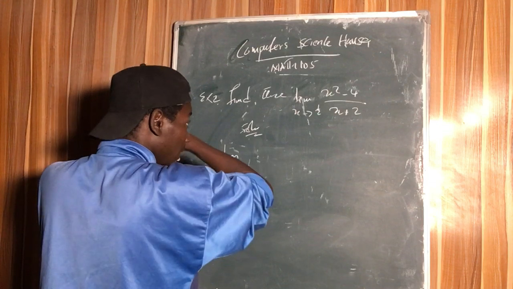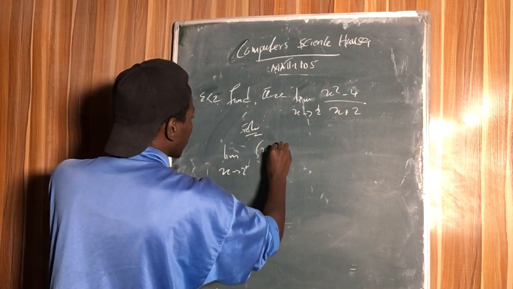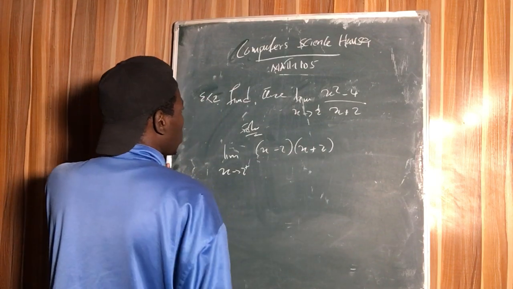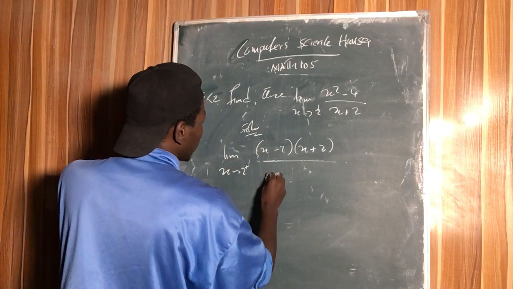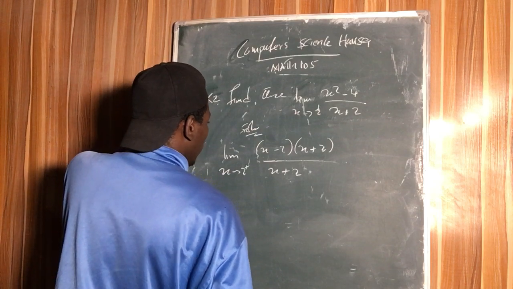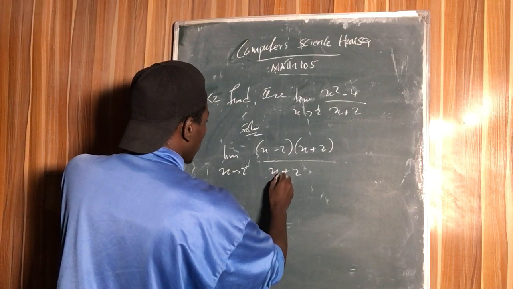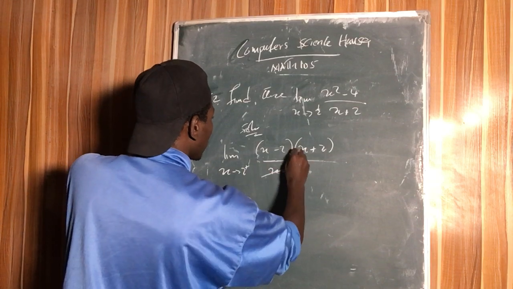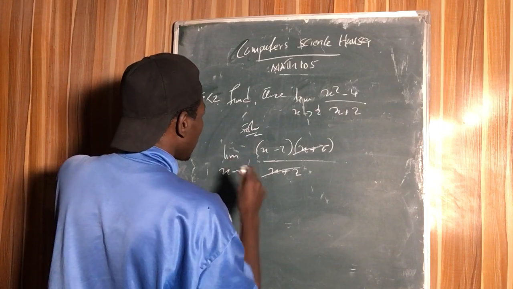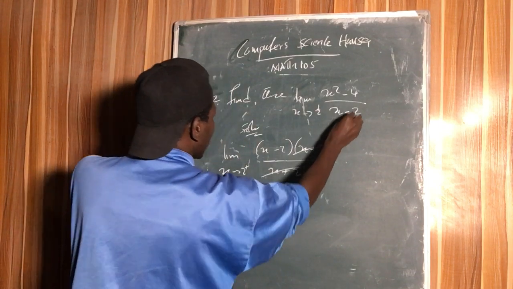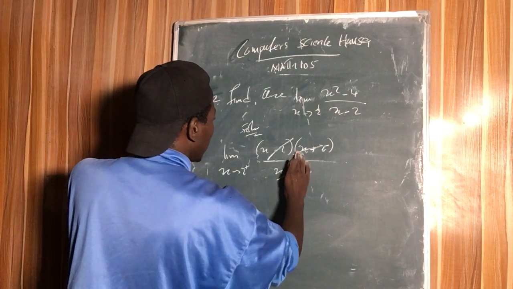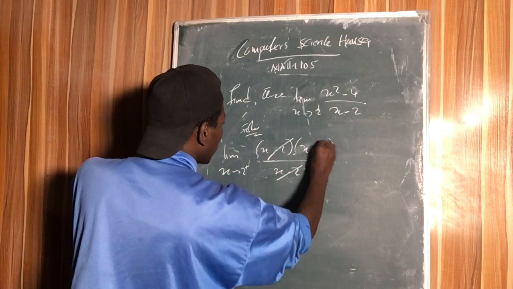This is equal to, the numerator is a difference of two squares, simply x minus 2 times x plus 2, all over x plus 2. So x plus 2 goes with x plus 2. Here I should have put minus, right? So yes, x minus 2. So this goes with this, and if this goes with this, I have x plus 2.